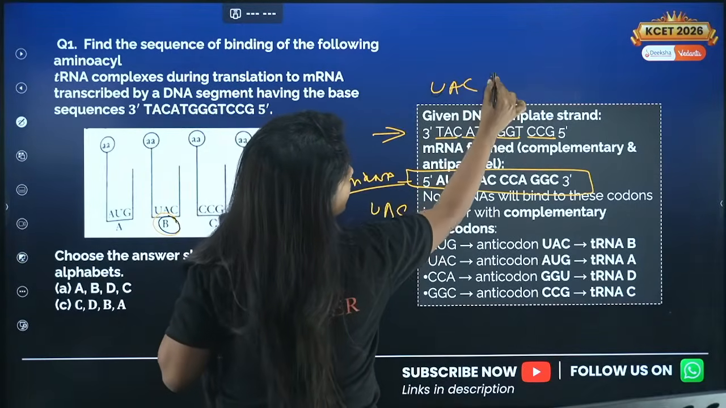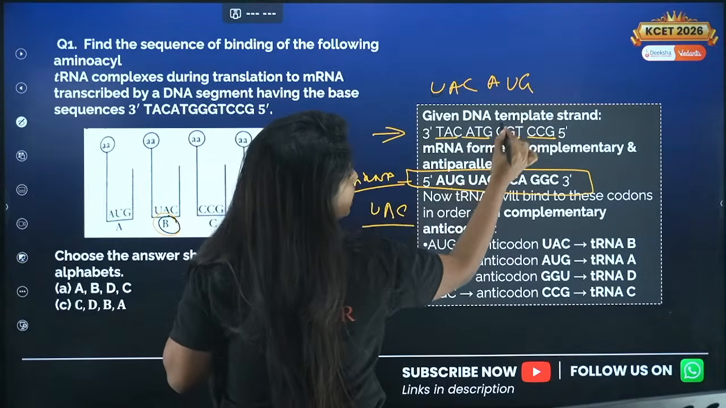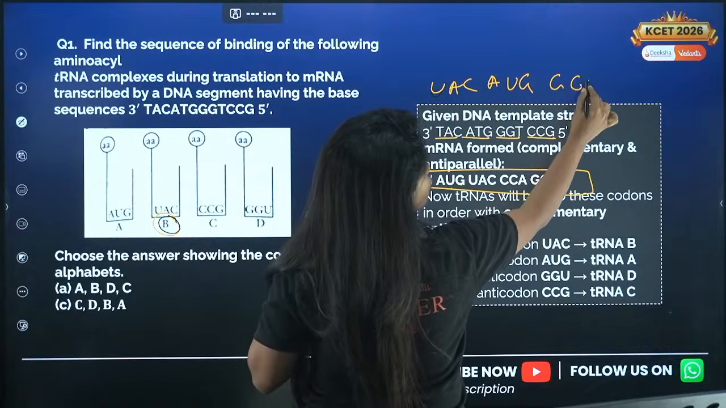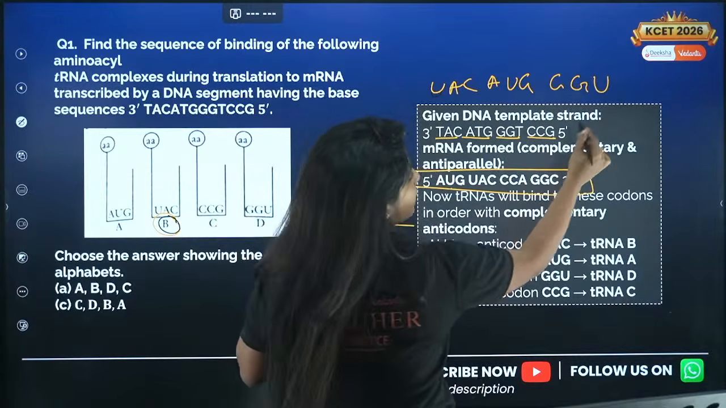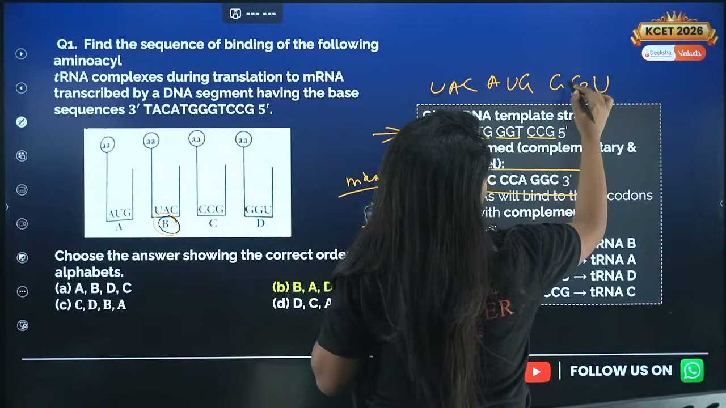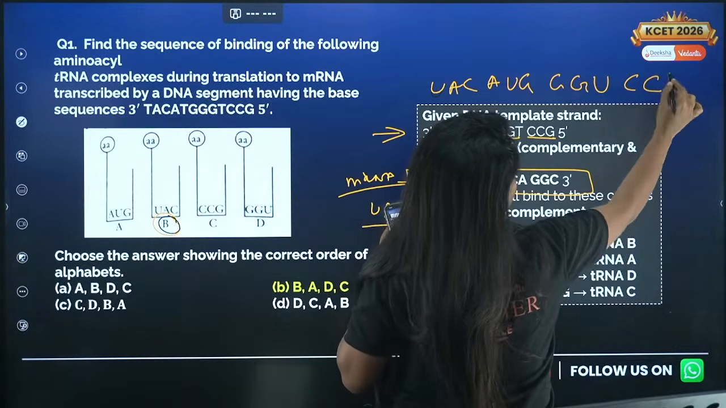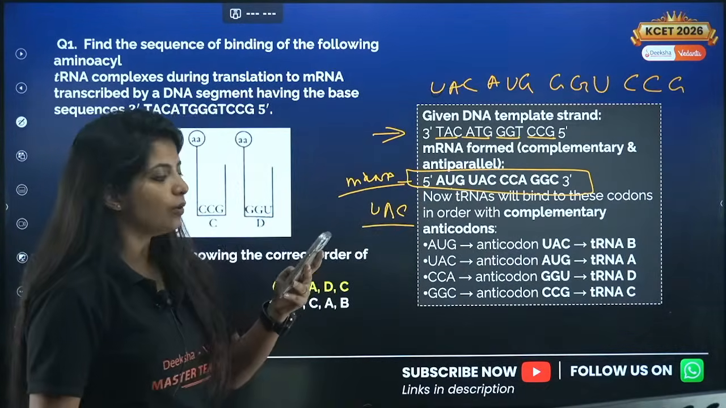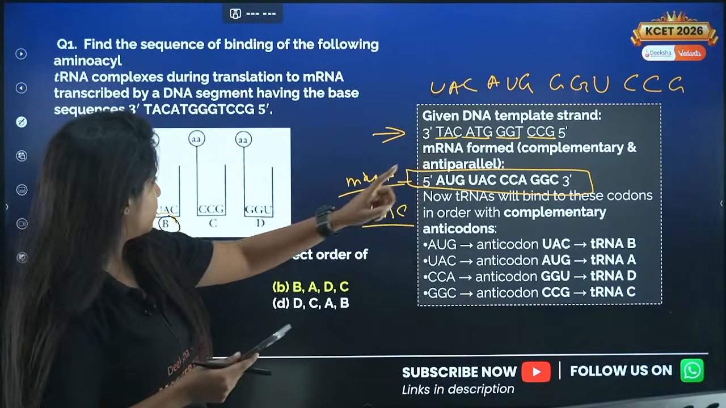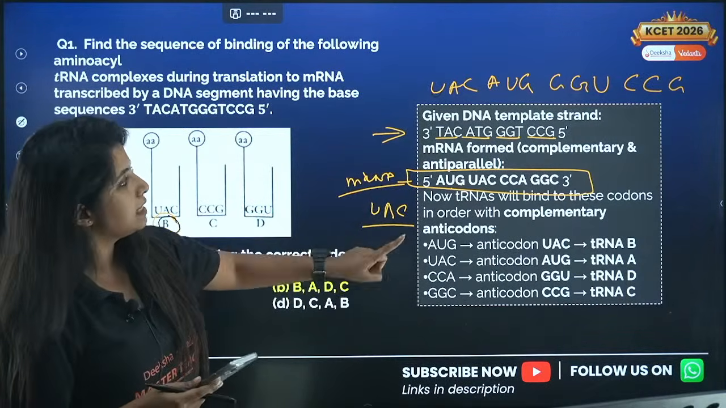UAC, again AUG, and then GG U and then what? GGU and then CC. It was G over here, so it remains to be the same. This is how it will be going. This is the pattern. Fine, so B, A, D, C would be your answer.